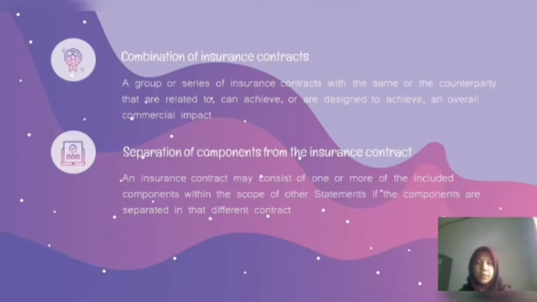Separation of components from the insurance contract. An insurance contract may consist of one or more components that would be within the scope of another standard if they were separate contracts. For example, an insurance contract that includes an investment component or a service component, or both.